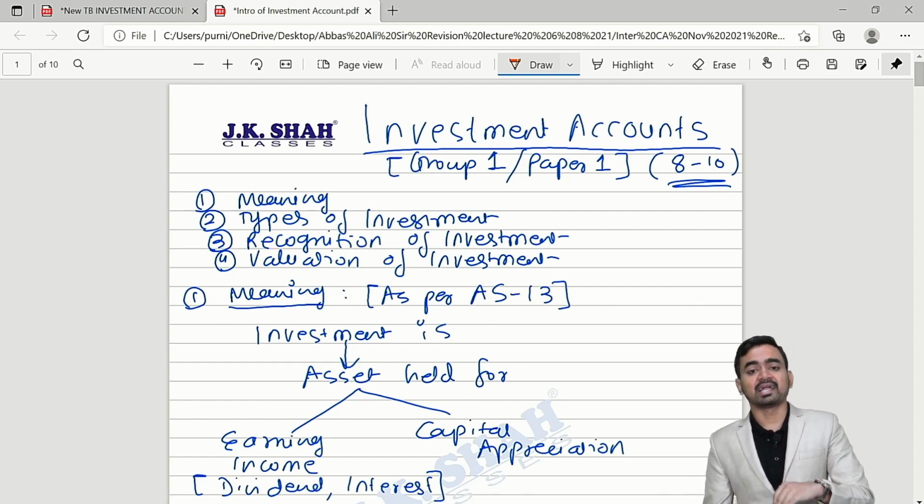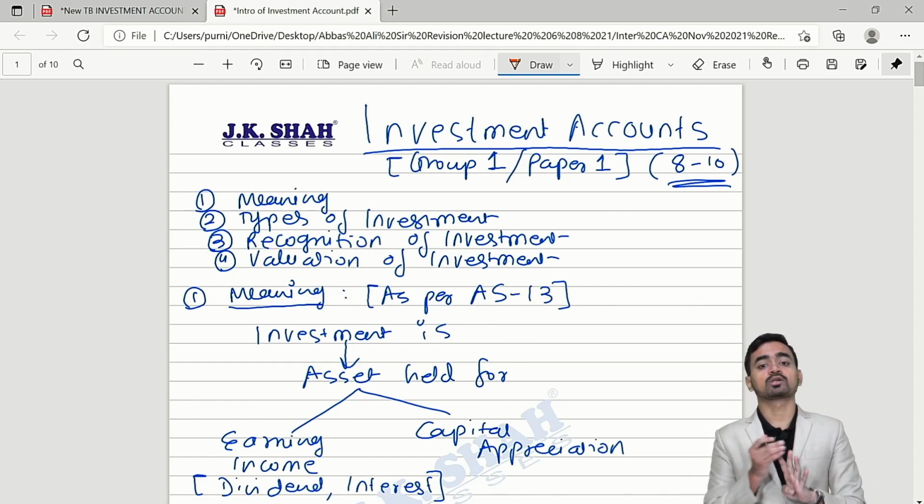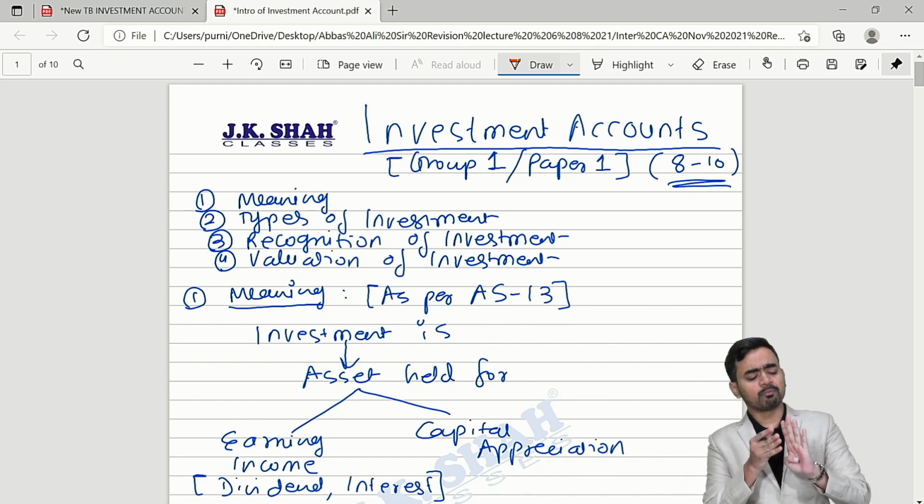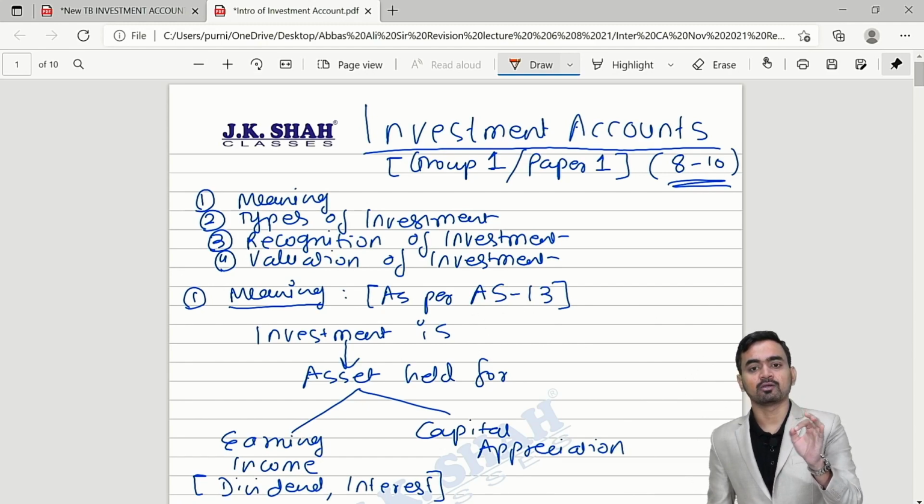We will revise the entire chapter in 4 parts. What is the meaning of investment? Then what are the various types? How to recognize, and the last one, valuation of investment. If you pay your attention over these 4 points, it's my guarantee, no need to revise even a single sum.